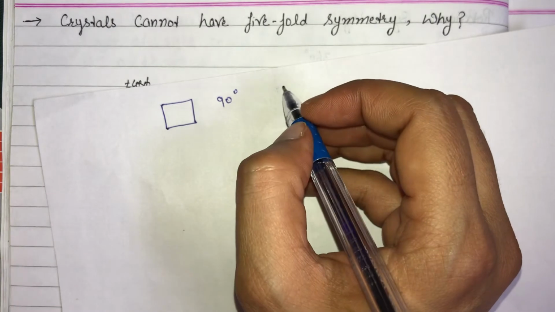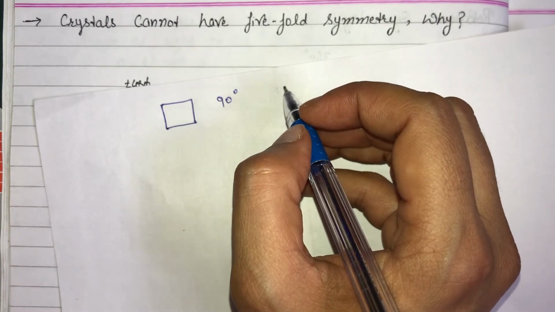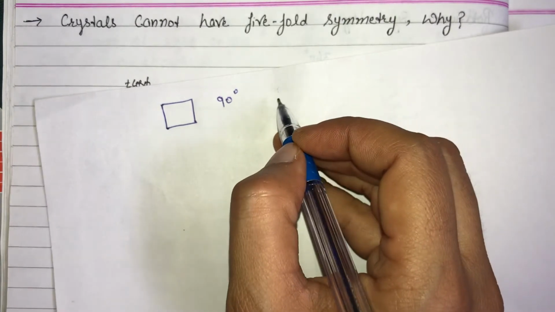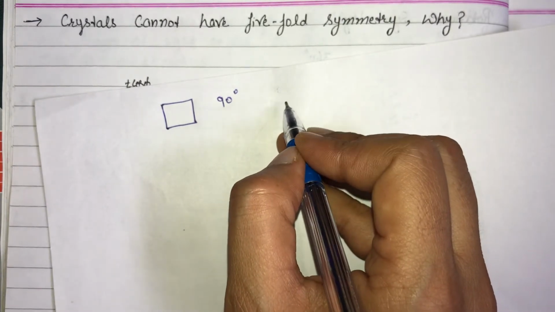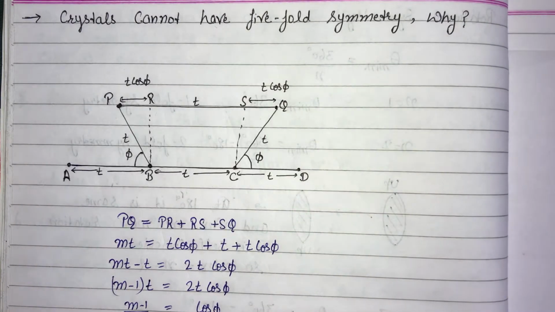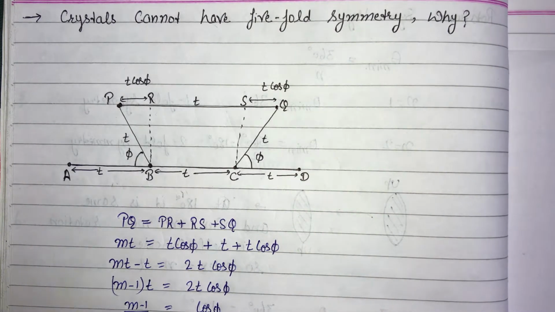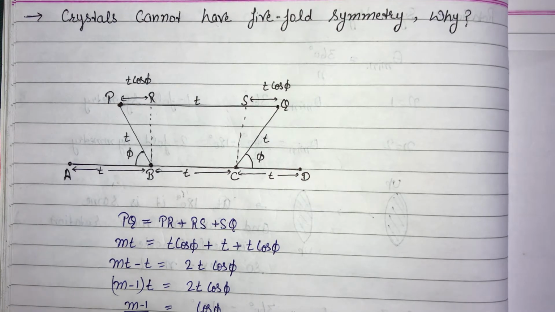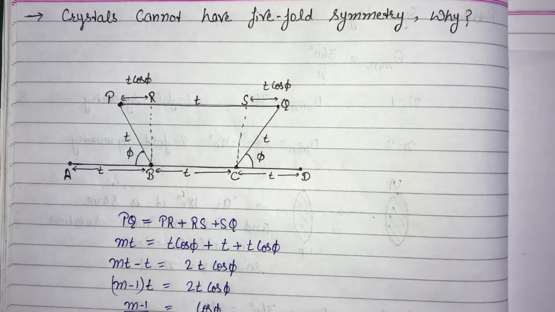Also in our previous slides we discussed why a five-fold symmetry pentagon can't fill up all the space, and we have seen that it's not possible to tile all the space with a pentagon having five-fold symmetry. Now in this lecture we will mathematically explain why crystal lattices don't possess five-fold symmetry.